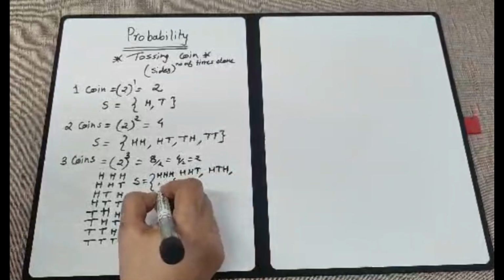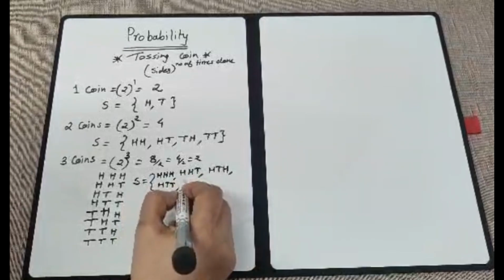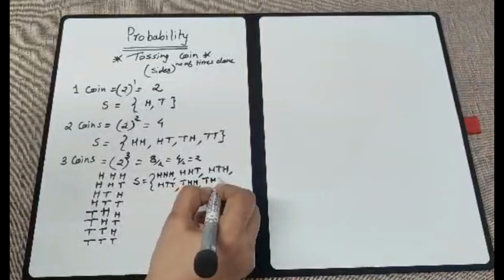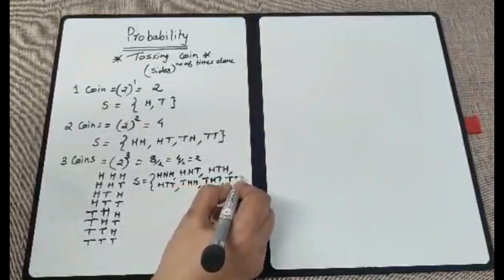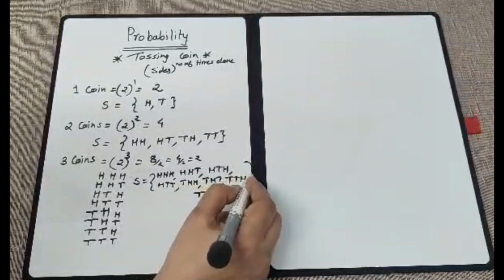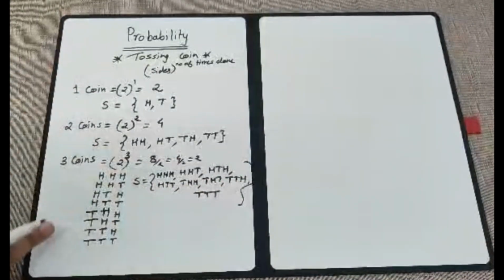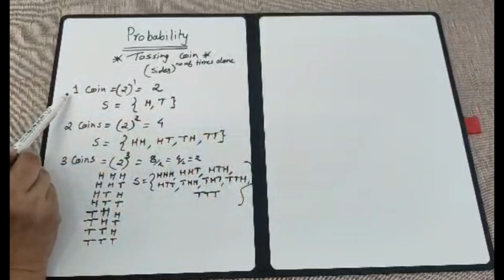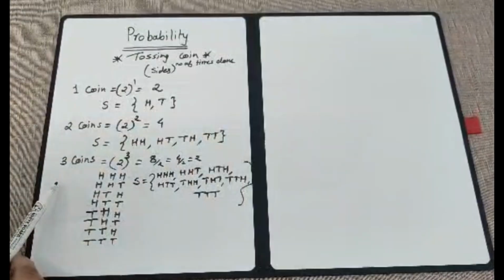There are various ways available that you can do, but I find this is easy to remember and you will not make a mistake in this. Okay, and last is T, T, T. So this is how we write the sample space for tossing a coin. In your syllabus you have 1 coin toss, 2 coin toss, and then 3 coin toss.